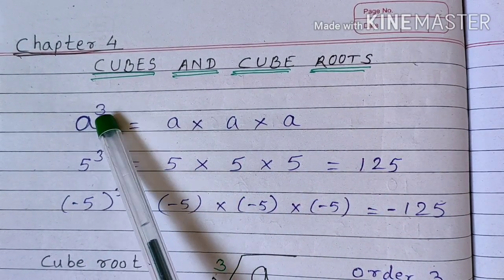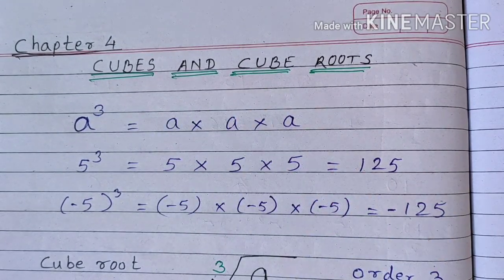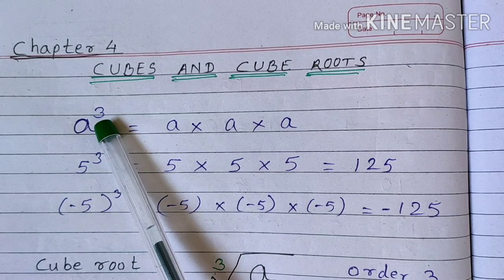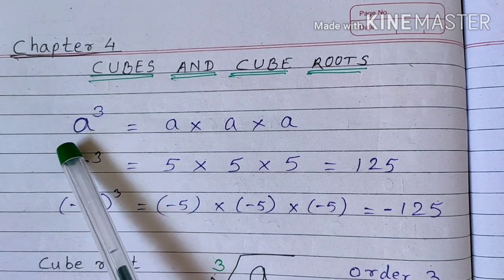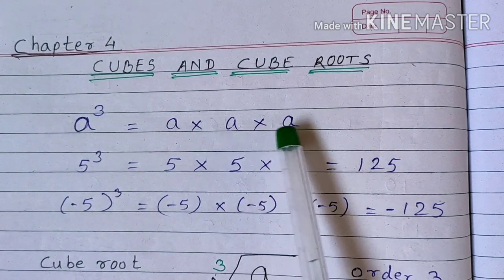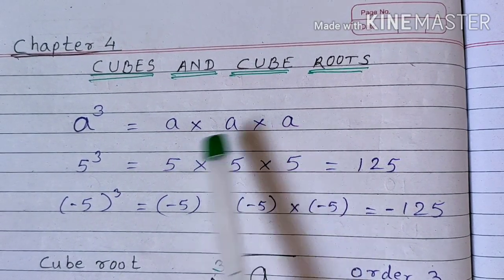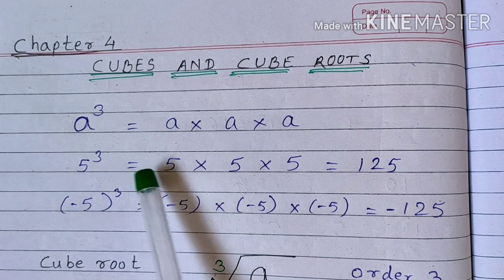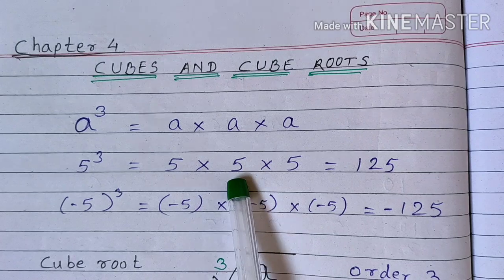Cube means a raised to 3. That means if any number is raised to the power 3, then it is called a cube. Okay. So it means a is multiplied 3 times, a into a into a. For example, if we want to find out the cube of 5, it will be 5 into 5 into 5,